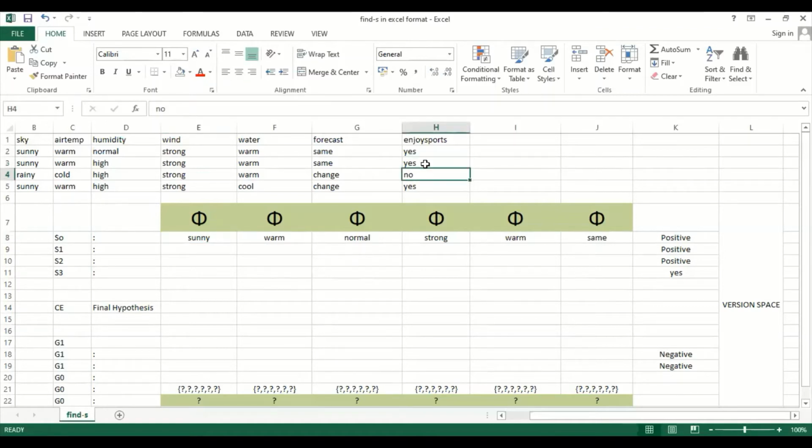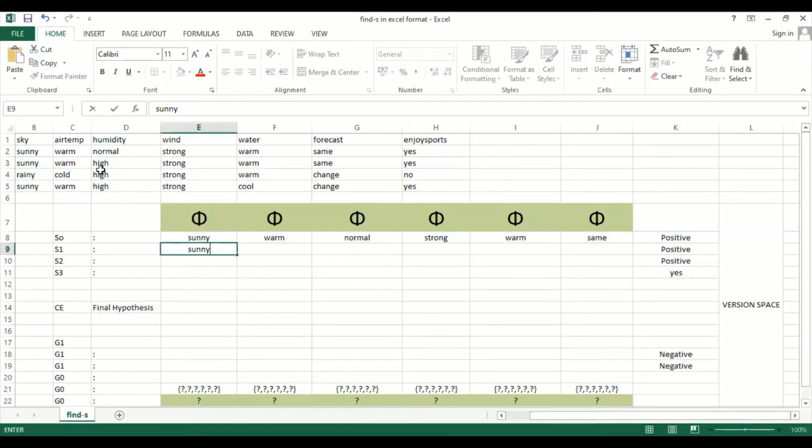Since it is a positive value, this record will be fetched by the next hypothesis called S1. Now you compare. Sunny is already stored in the program. Compare with the existing record. It is Sunny, and Sunny is equal to Sunny, so there will be no difference here. Just place Sunny.